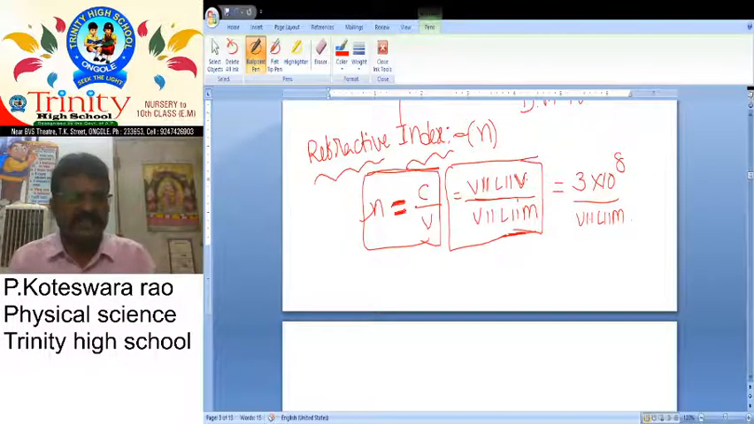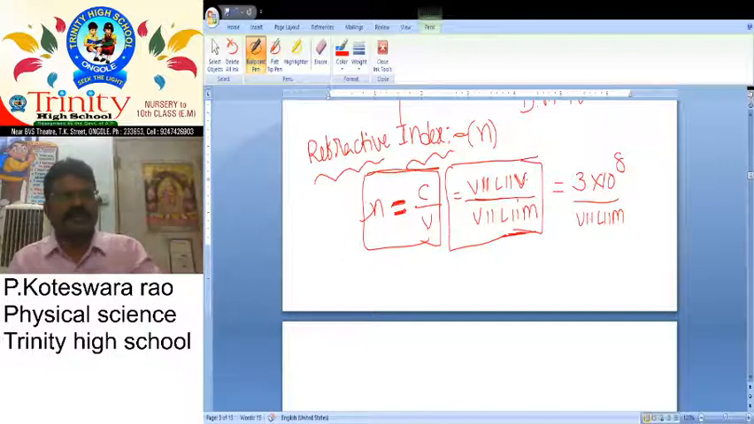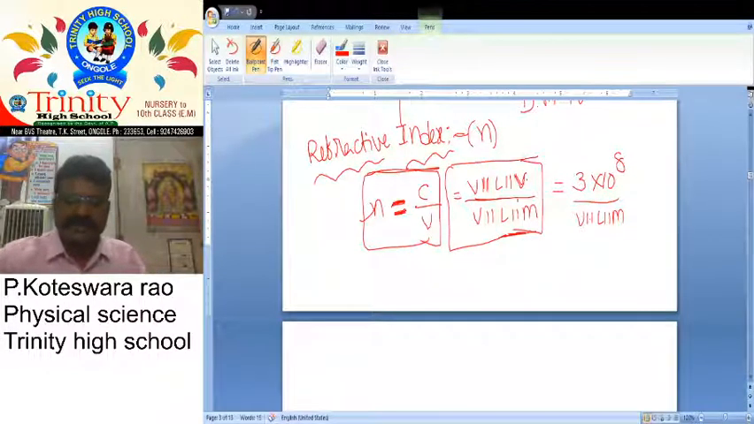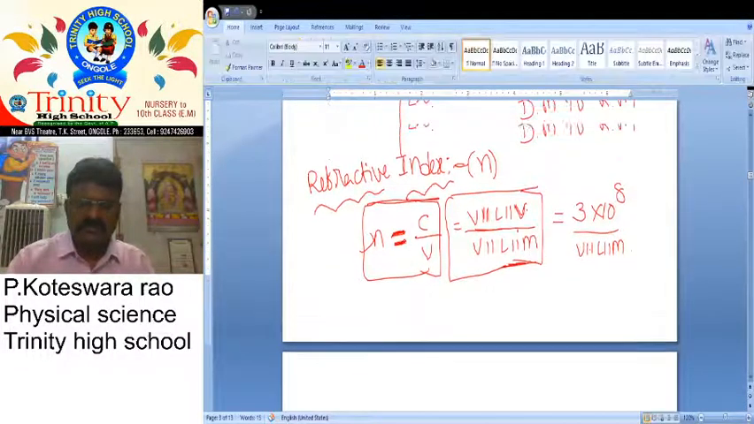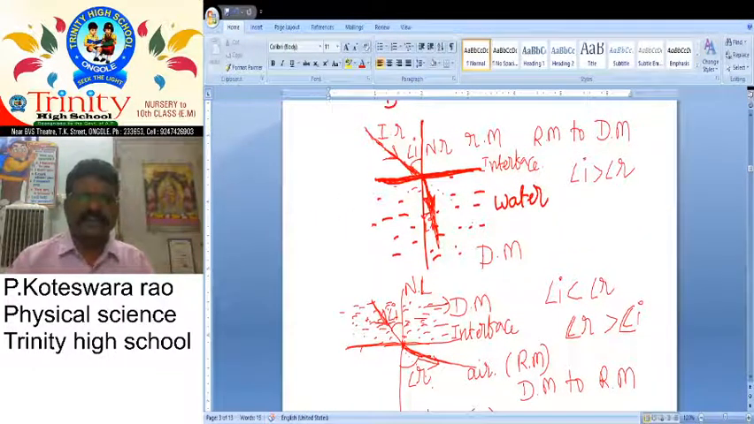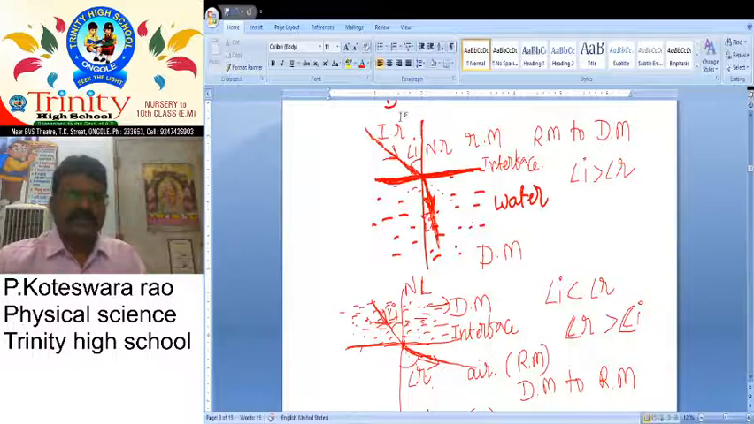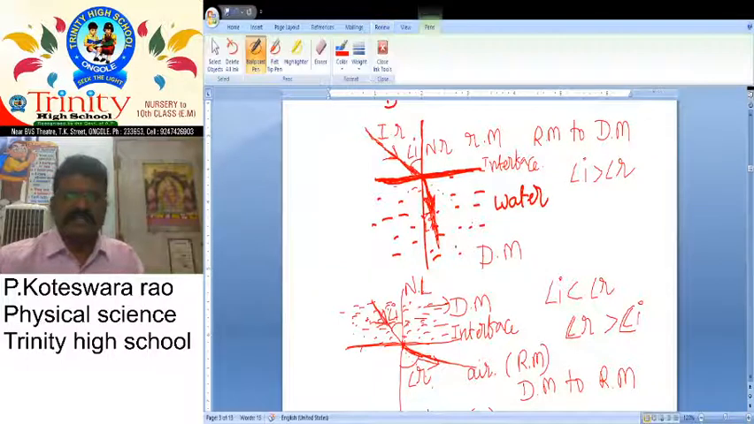They are not deviated. And we already discussed what happens if light rays travel from one medium to another medium. Here we have taken two mediums, those are nothing but rarer medium and denser medium.